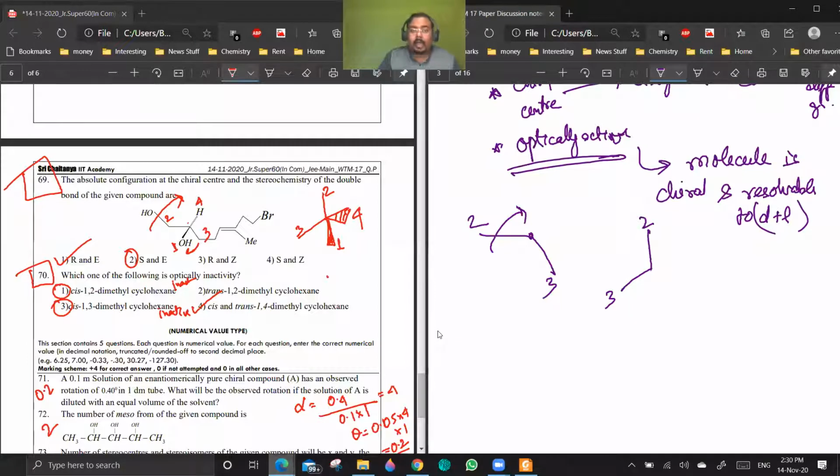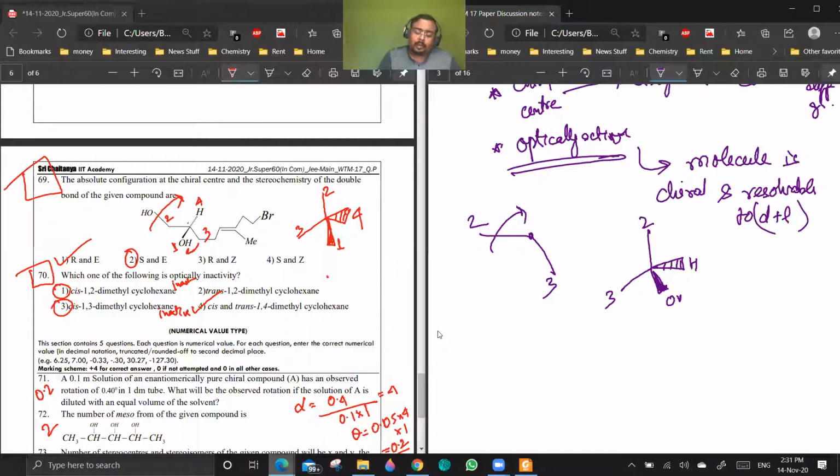Now I am rotating in the plane of the paper only, right? Yes, sir. So the groups which are in forward will remain forward, and the groups which are backward will remain backward. Yes, sir. That is how.